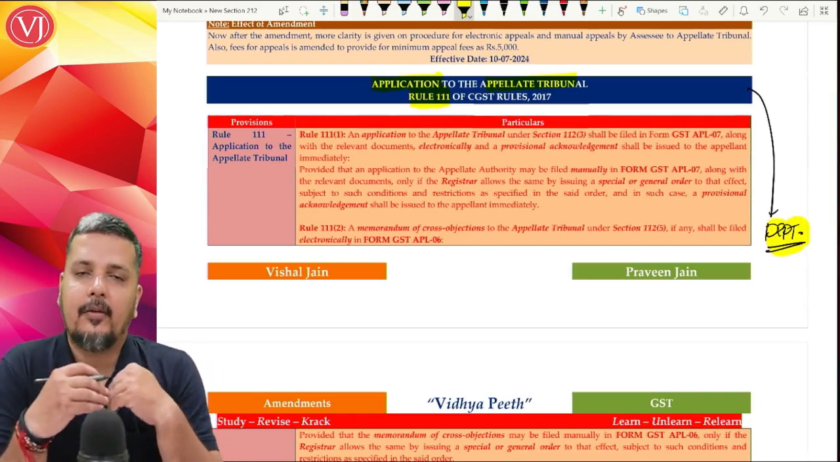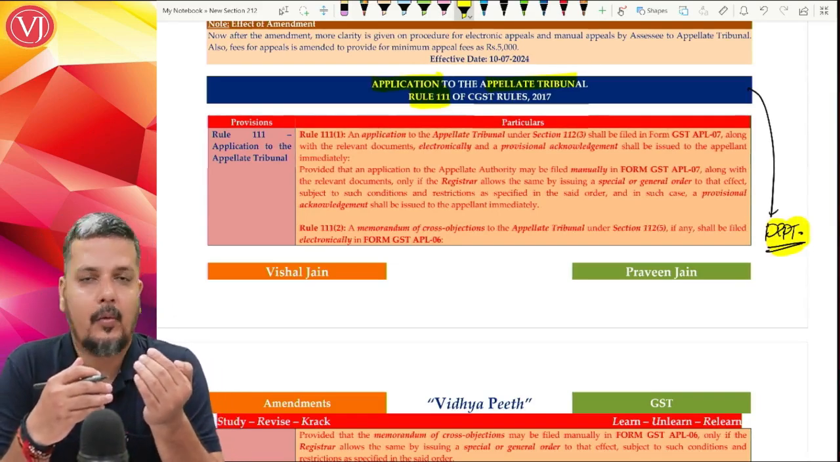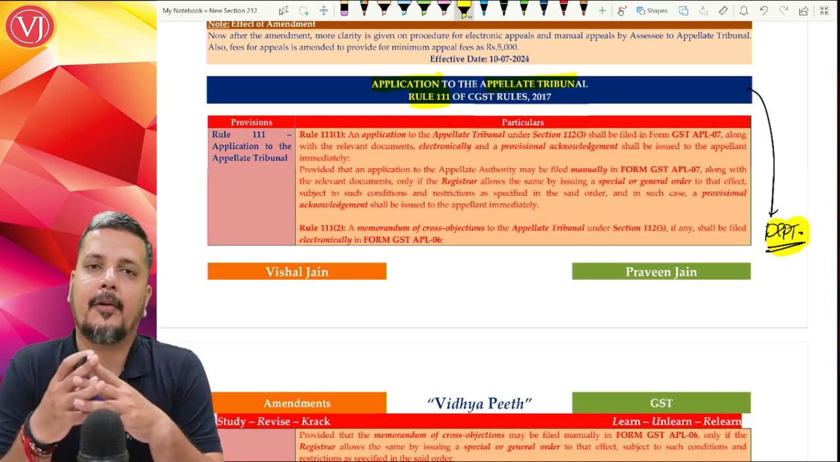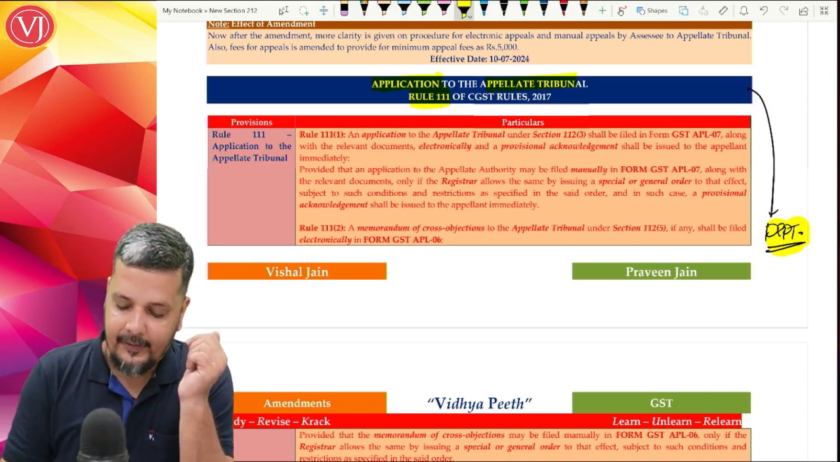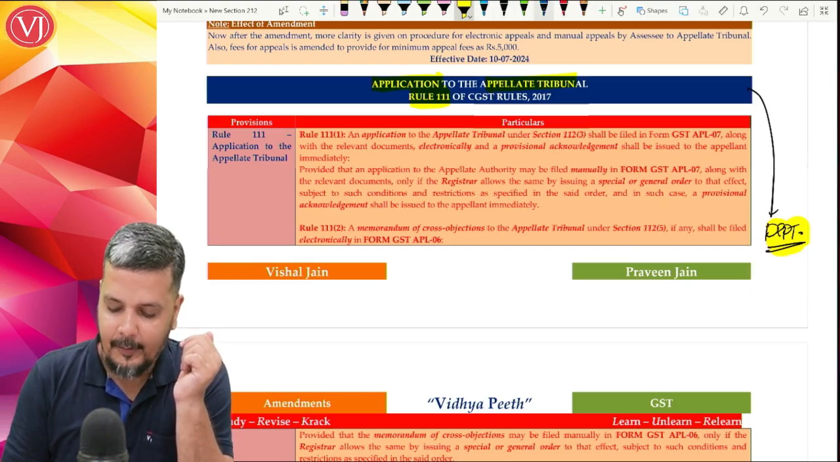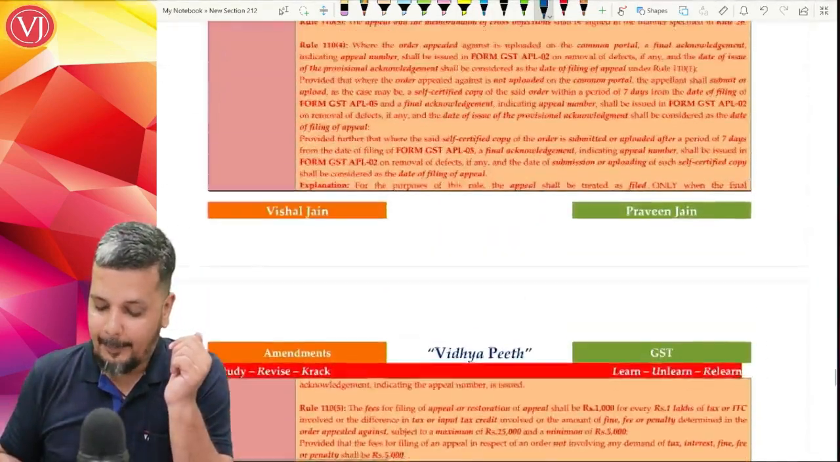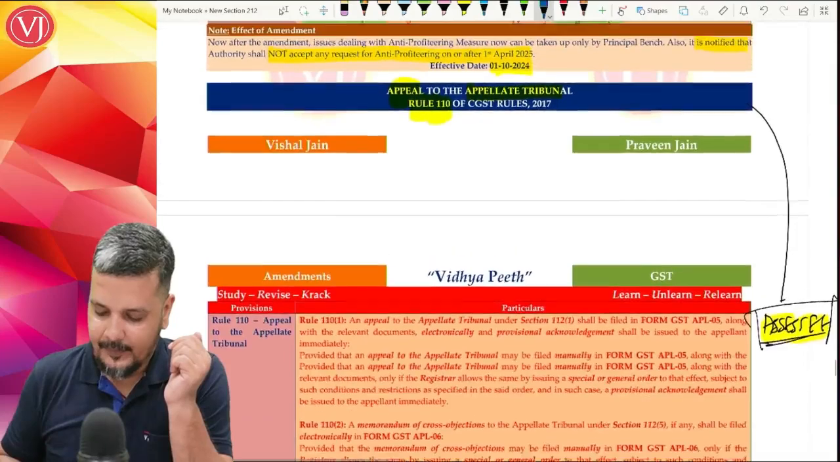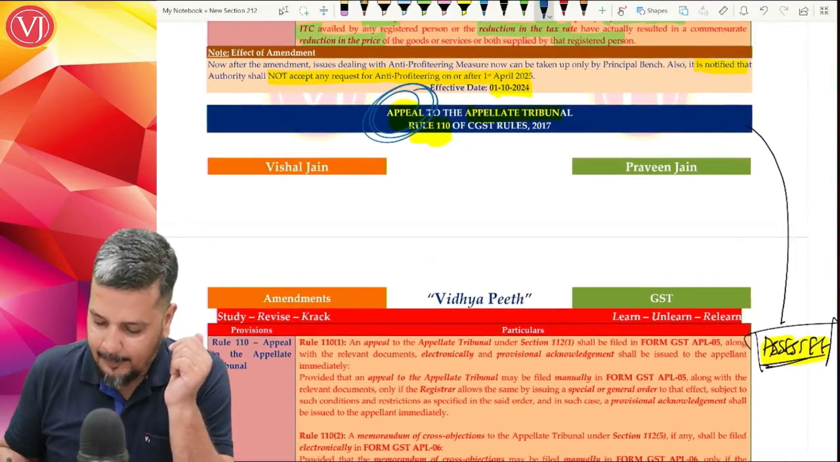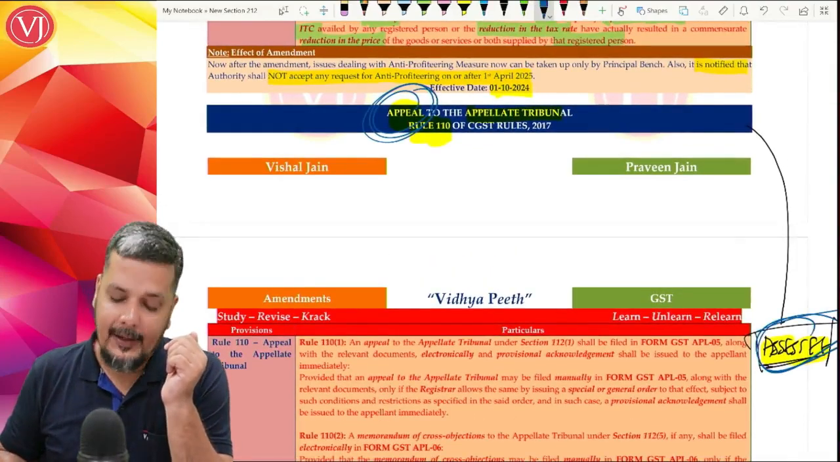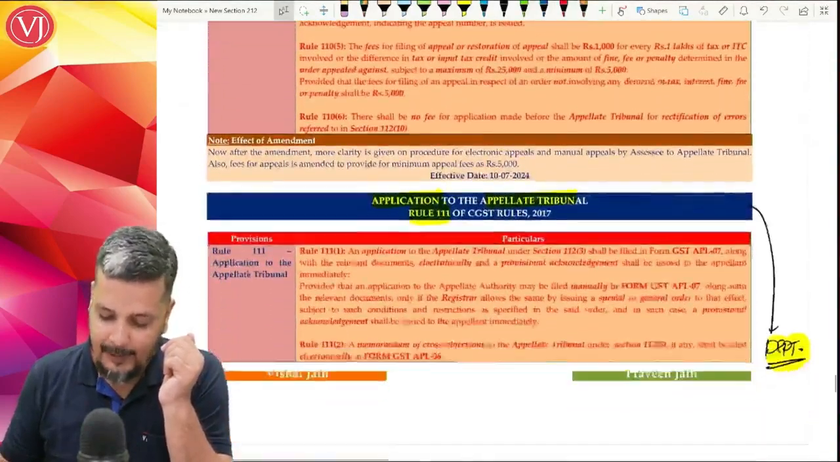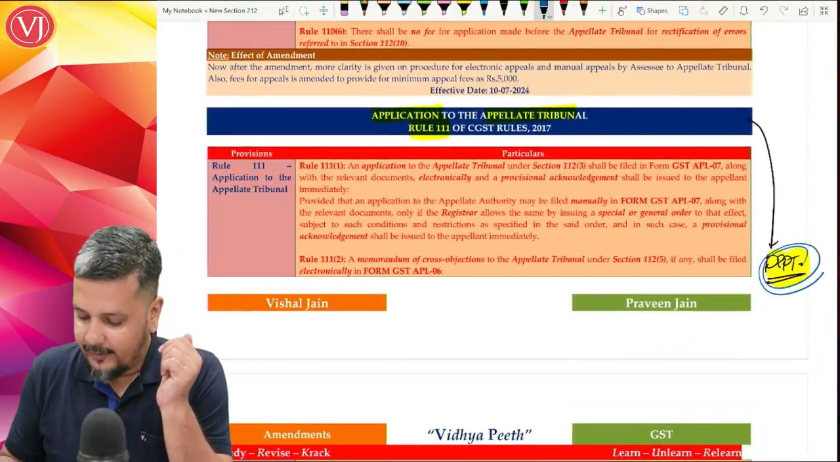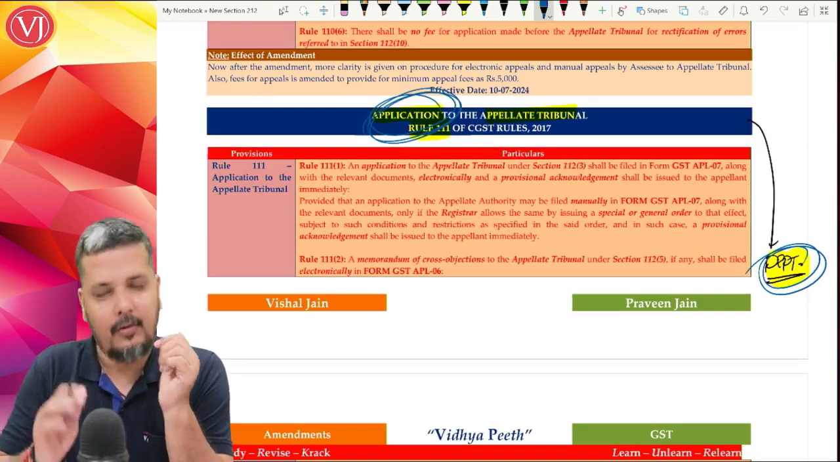So when assessee goes to appellate tribunal, it is Rule 110. When department is going to appellate tribunal, it is Rule 111. And the difference is when assessee is going to appellate tribunal, we call it appeals to appellate tribunal. And when department is going to appellate tribunal, we call it application to appellate tribunal.